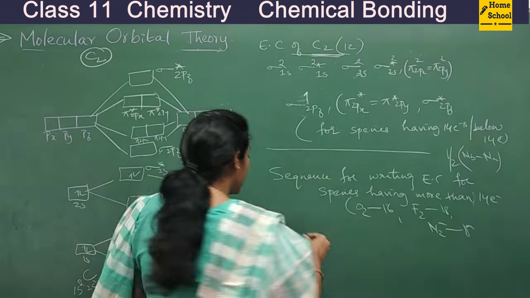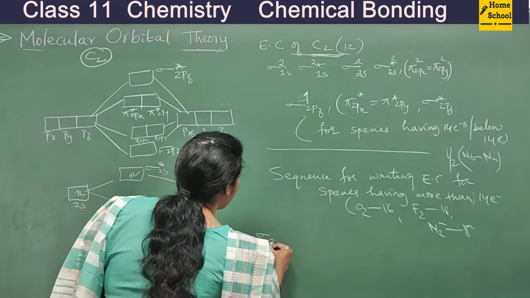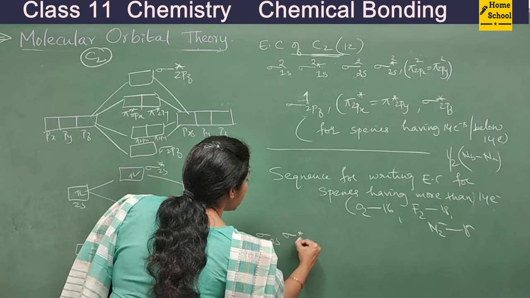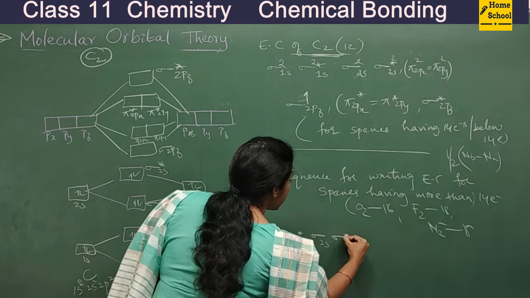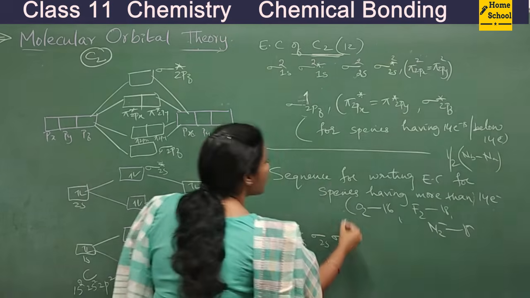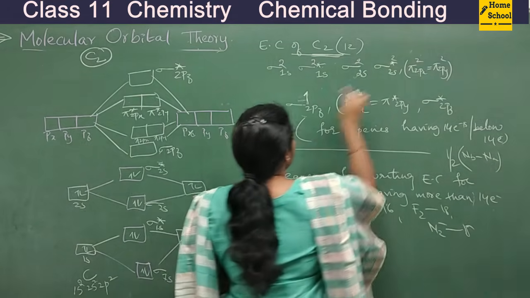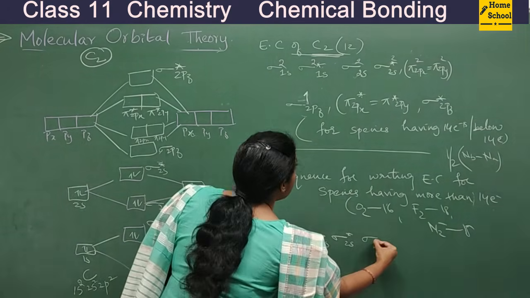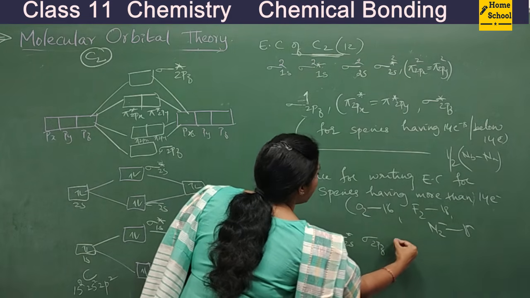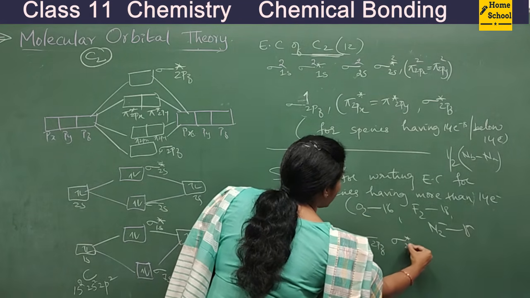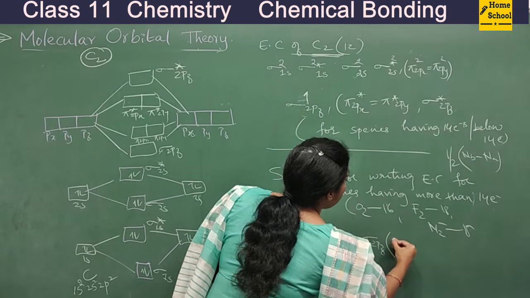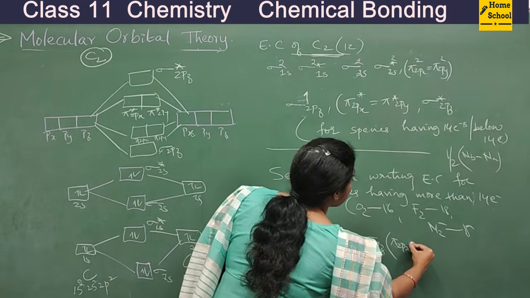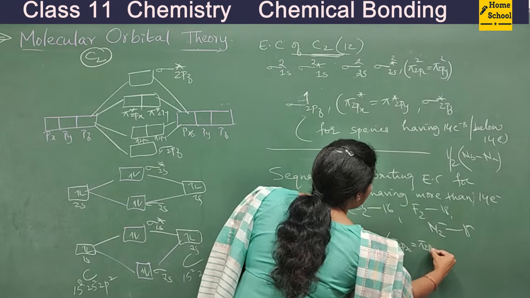So what is the sequence I can write here? Sigma 1s, sigma star 1s, sigma 2s, sigma star 2s. So after sigma star 2s, which one will come? This one will come. Sigma 2pz, then pi 2px equal to pi 2py.